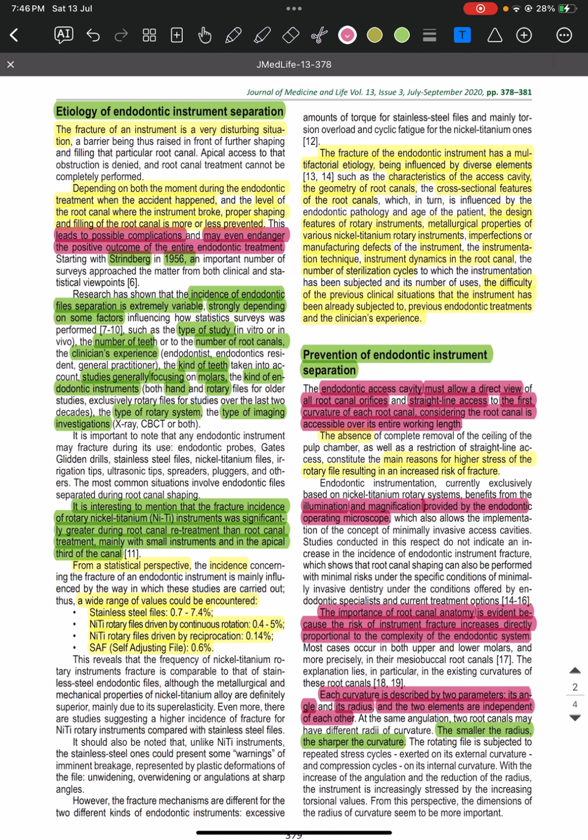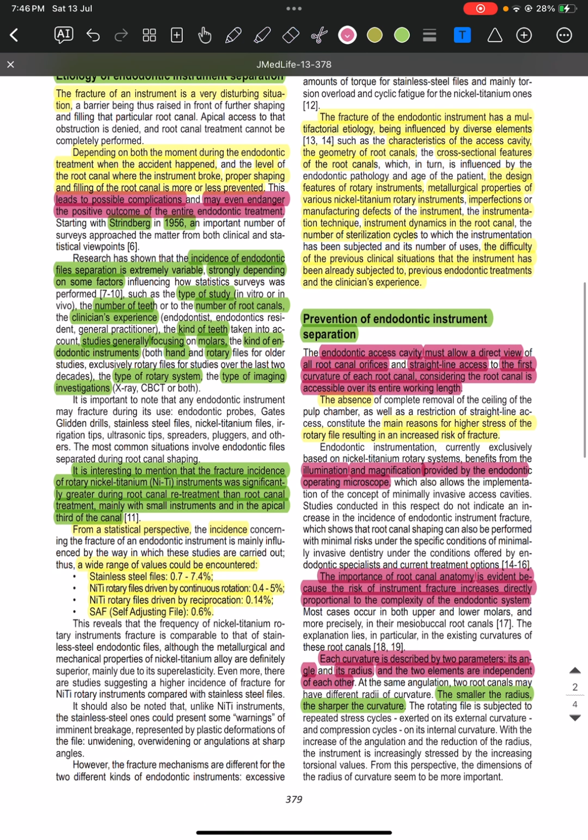So for the prevention of endodontic instrument separation, the endodontic access cavity must allow for a direct view of all the root canal orifices with a straight-line access to the first curvature of each root canal, considering the root canal is accessible over its entire working length. The illumination and magnification provided by the endodontic operating microscope and the importance also of the root canal anatomy is evident, because the risk of instrument fracture increases directly proportional to the complexity of the endodontic system.